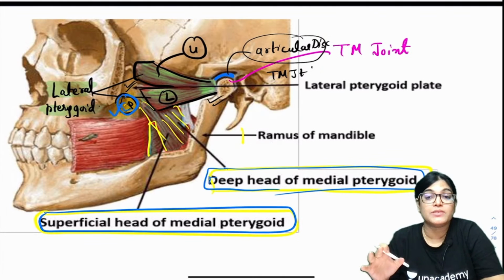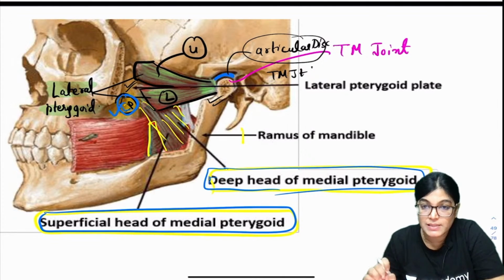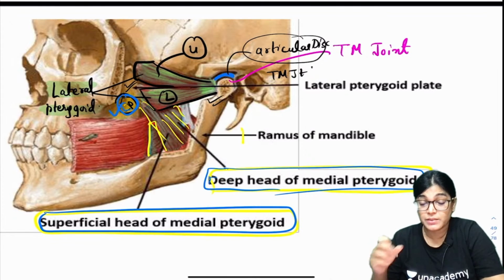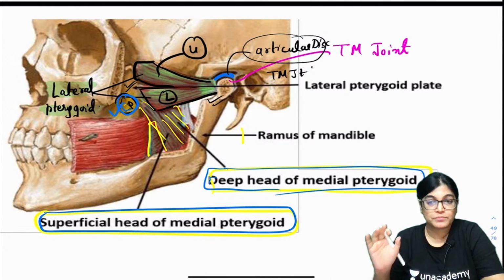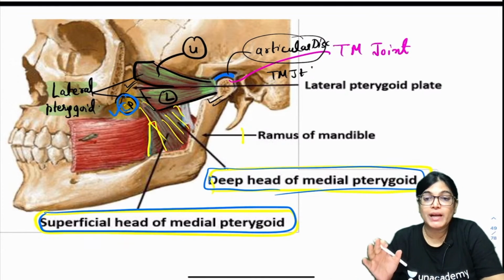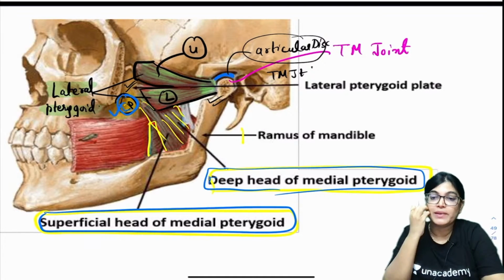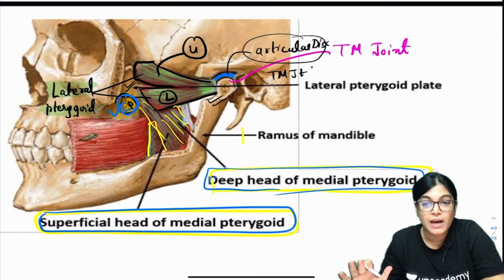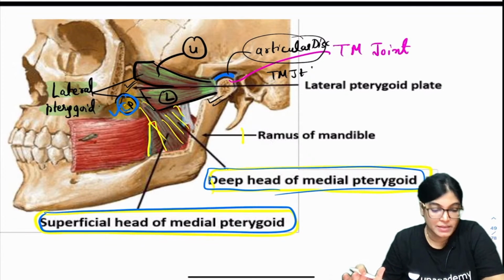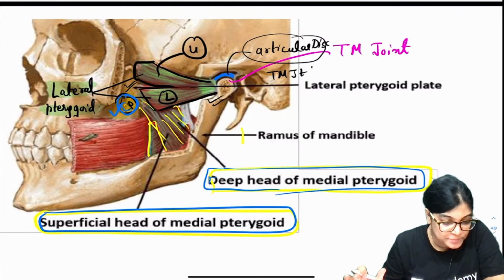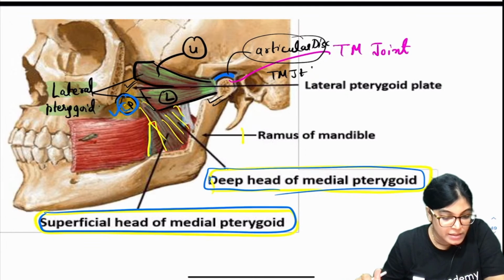So these branches are supplying the facial muscles. If it is supplying muscle, that means it is motor supply. Sensory, when we are talking about the skin on the face, is by the ophthalmic, maxillary and mandibular divisions of the trigeminal nerve. Is it okay, Acharya? Got it?